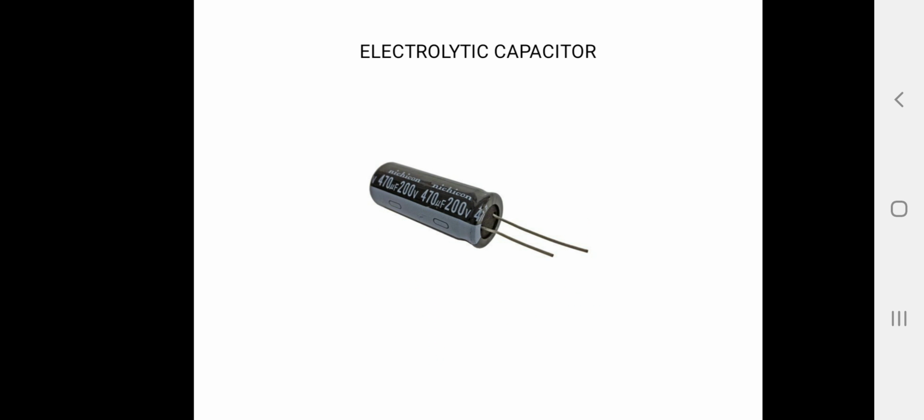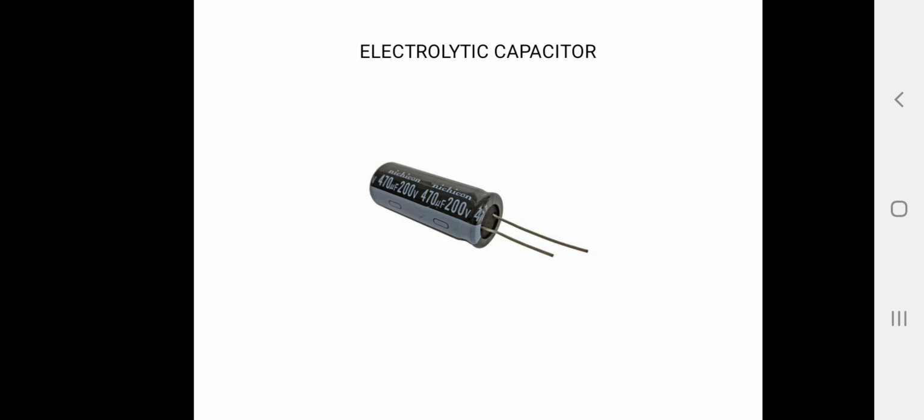Let us move on. Electrolytic capacitor. An electrolytic capacitor is a polarized capacitor whose anode or positive plate is made up of metal that forms an insulating oxide layer through anodization. This oxide layer acts as the dielectric of the capacitor.